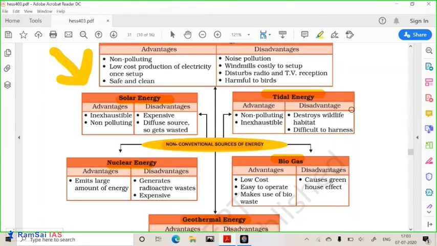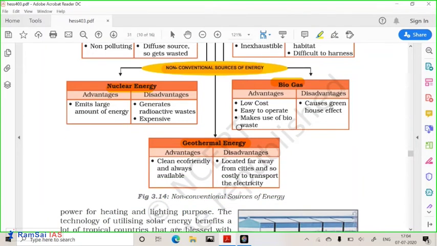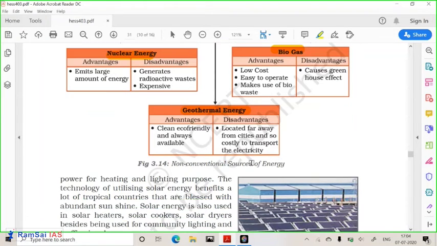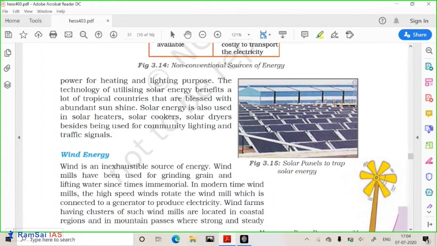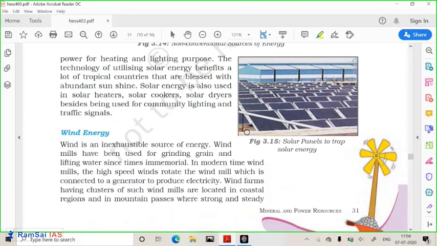Again, tidal energy, yes, tides are continuously coming and going. So tidal energies are there, but they are very difficult to harness because in the ocean sometimes you have high tides, sometimes low tides, and sometimes they will destroy the equipment. So many problems are there in harnessing tidal energy. These are the different types of energies, so you just go through these advantages and disadvantages. Geothermal energy also, India has some places in Leh Ladakh and Himachal Pradesh where geothermal energy is being produced. So friends, this chapter is very simple and easy to remember. You just have to understand the facts given in the chapter.